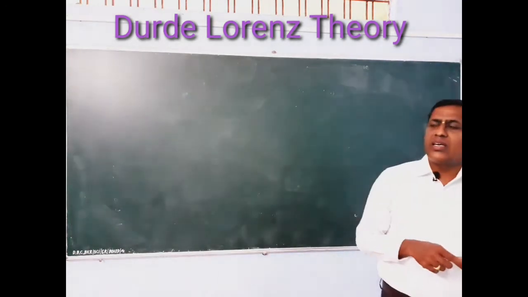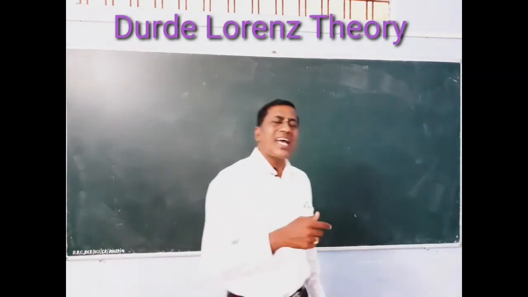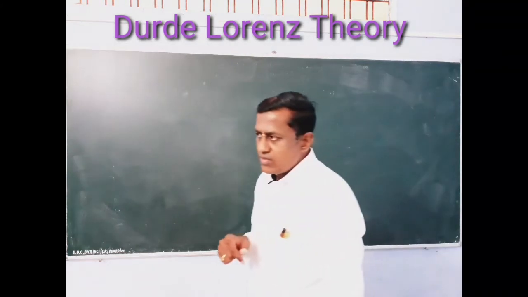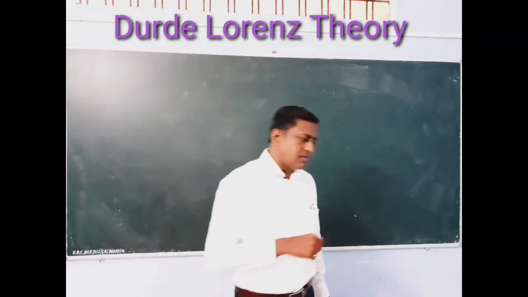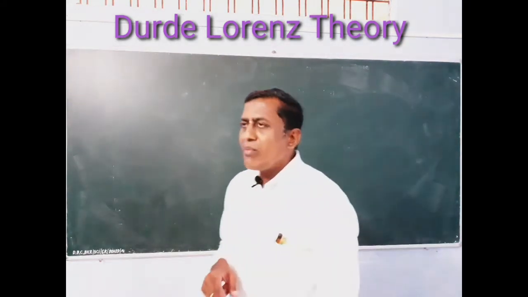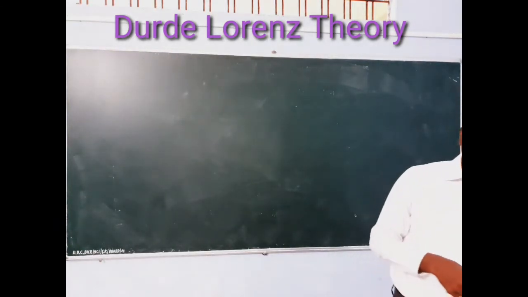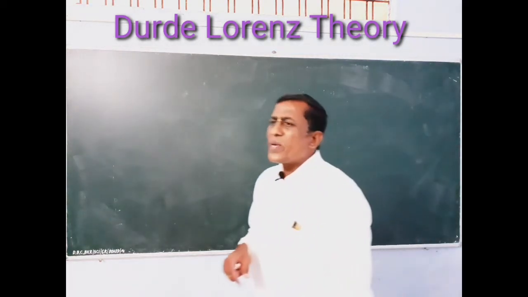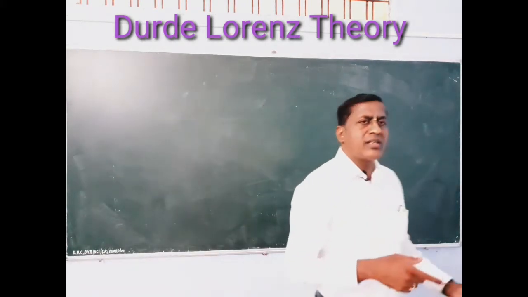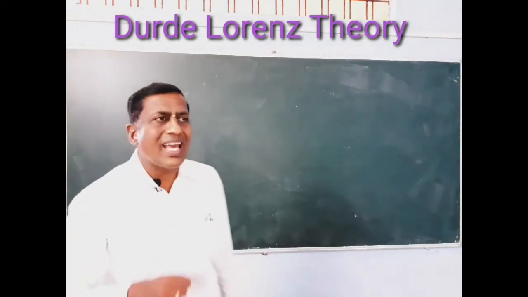In free electron theory there are a few subpoints such as outstanding properties of metal, Drude-Lorentz theory, electrical conductivity of metal, thermal conductivity of metal, Wiedemann-Franz relation, and specific heat and Ohm's law. All these things are discussed in the unit free electron theory. Out of these points, today's topic is Drude-Lorentz theory.